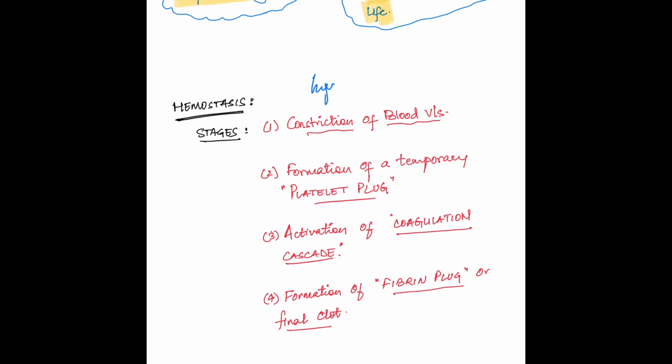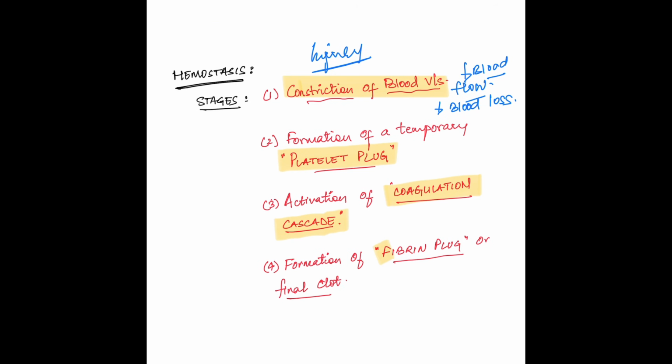If there is an injury, there is constriction of blood vessels in that region. This decreases the blood flow and decreases the blood loss. The second step is formation of a temporary platelet plug. Platelets accumulate and try to seal the area of injury. The third step is activation of coagulation cascade, and finally a stable fibrin plug or a final clot is formed.